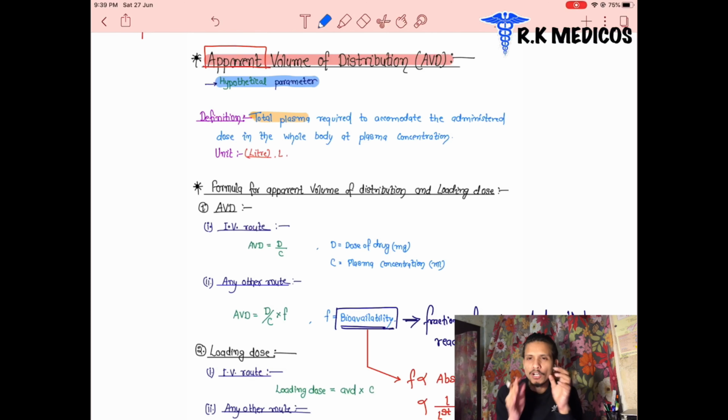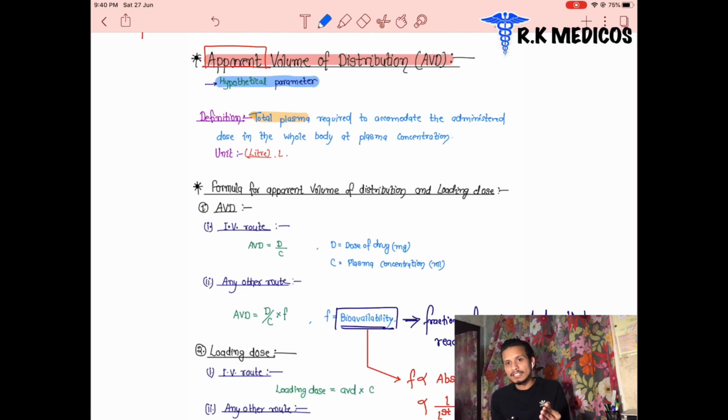What is the total blood plasma in our body? Inside the blood vessels, the blood is flowing. Inside the blood, red blood cells, white blood cells, and platelets are present. Except for these, all the cells are excluded, and the plasma content is what remains. How much amount of drug is present in this plasma, that is the total plasma concentration.